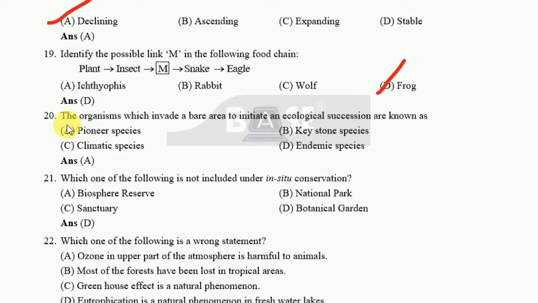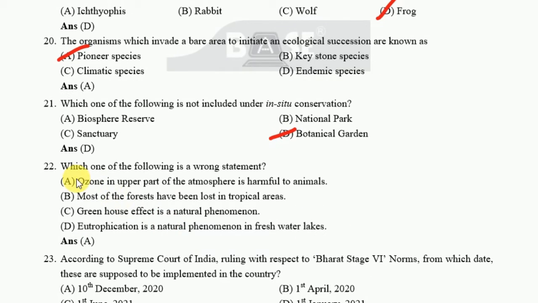Next one: the organisms which invade a bare area to initiate an ecological succession are known as Pioneer species. Okay. Next one: which one of the following is not included under in situ conservation? The correct answer is botanical garden. Next one: which one of the following is a wrong statement? I mean, ozone in upper part of the atmosphere is harmful to animals. Okay, this is the wrong statement.